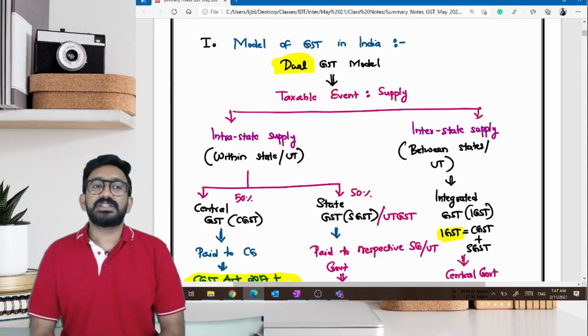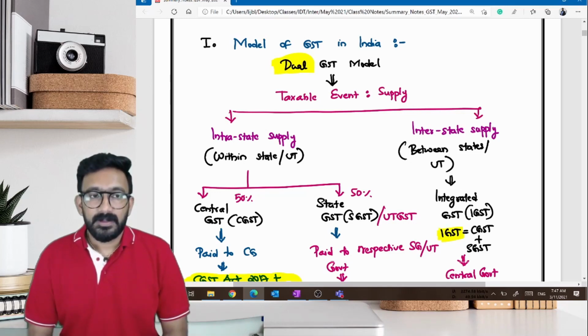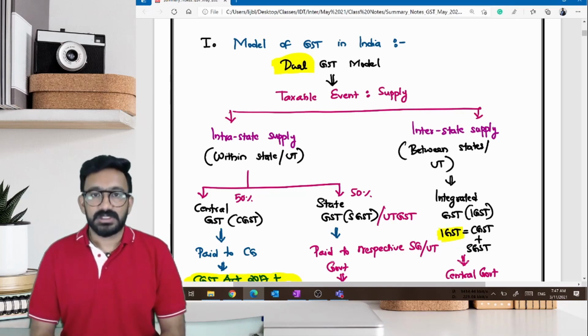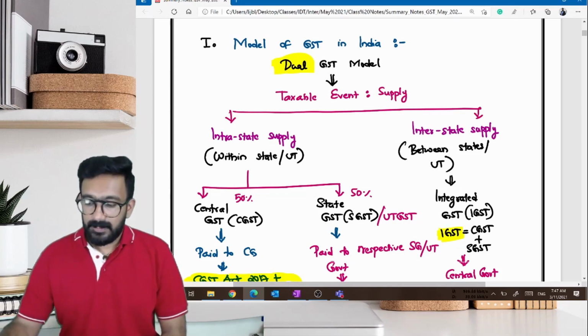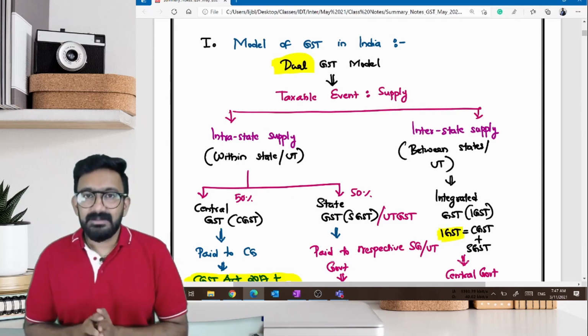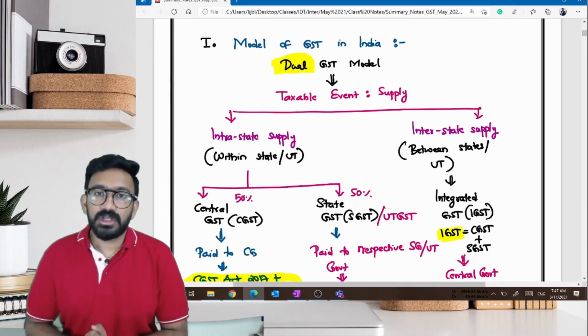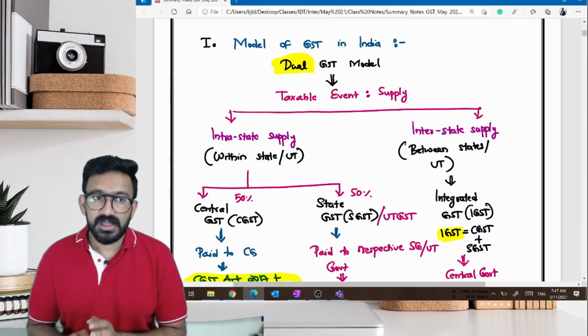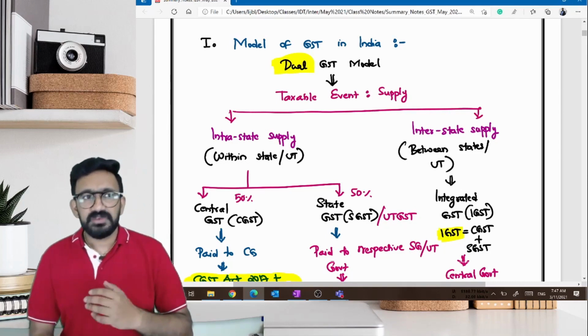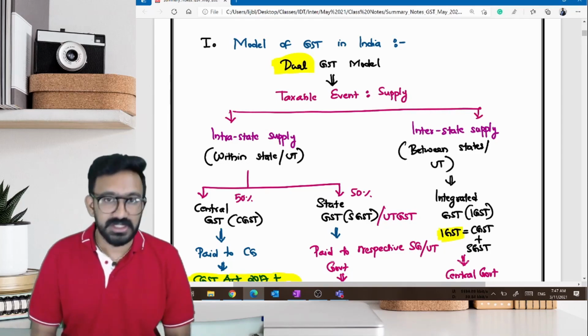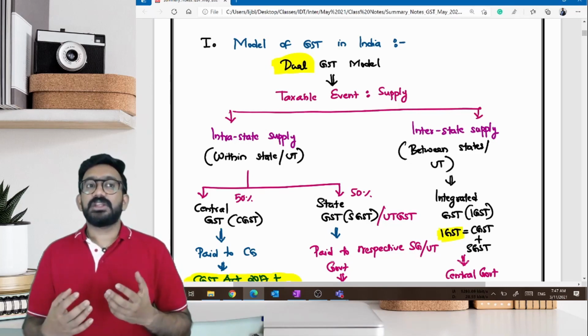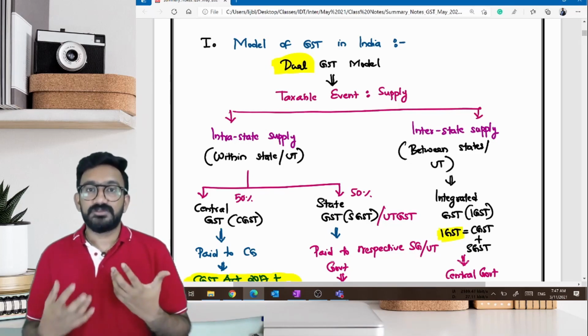So the government started searching on whether we can implement the popular models of GST in the world into India, or should we develop a new model? That was the discussion. So for that, we need to understand what were the popular models of GST in the world.